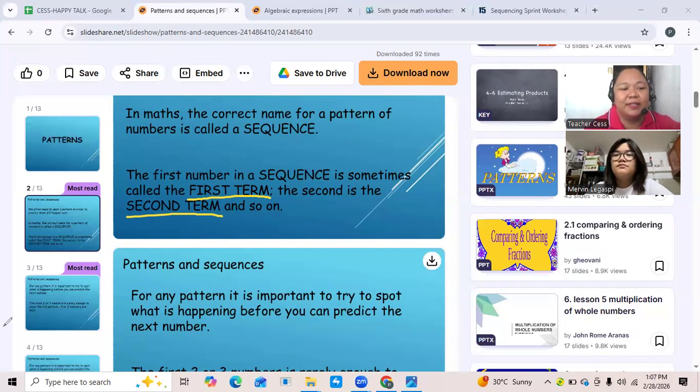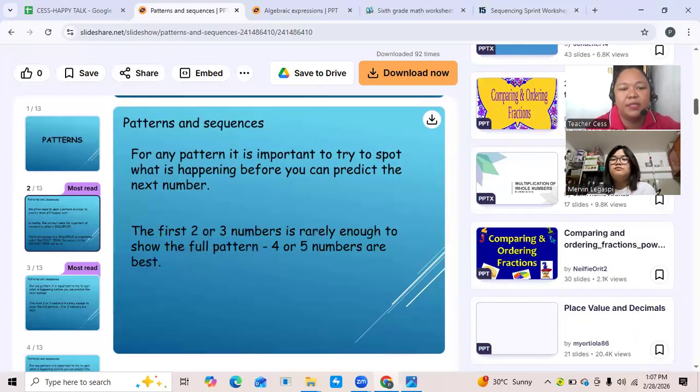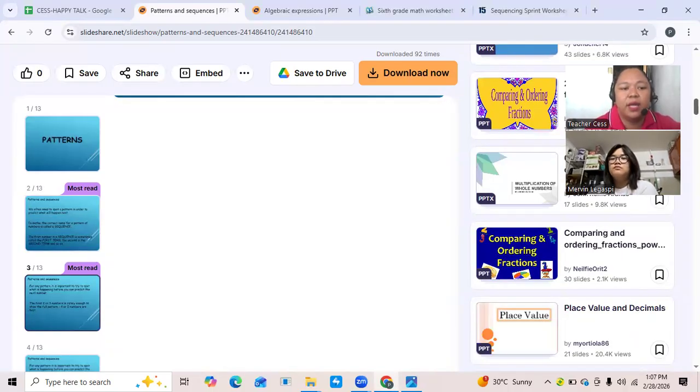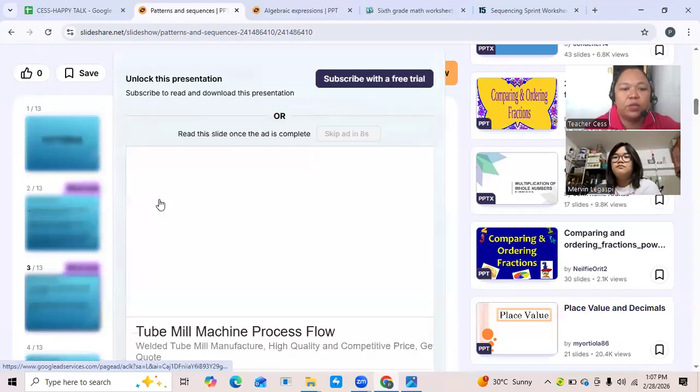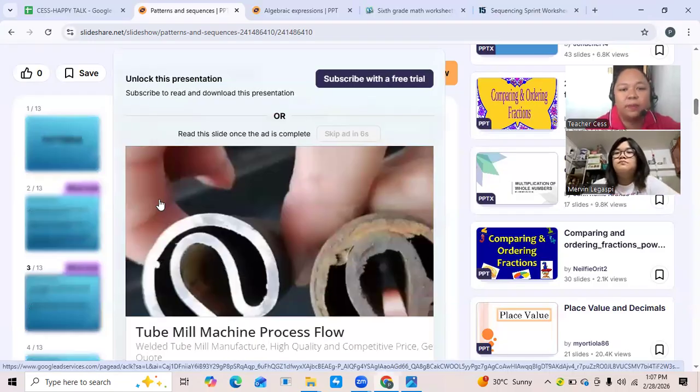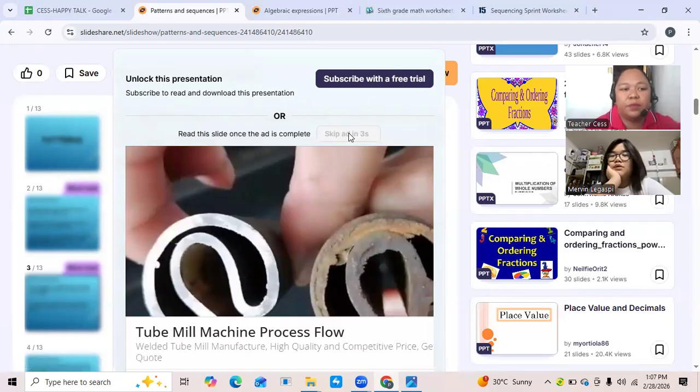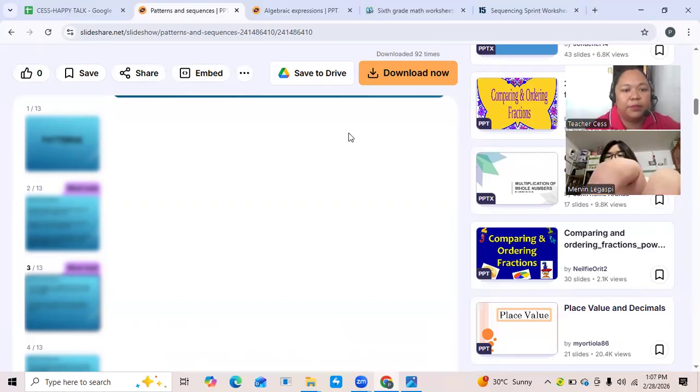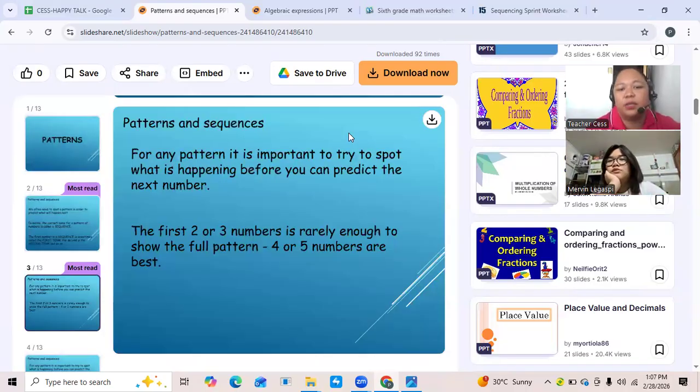All right. Next, patterns and sequence. For any patterns and sequence, we follow the order. For any pattern, it is important to try to spot what is happening before you can predict the next number.